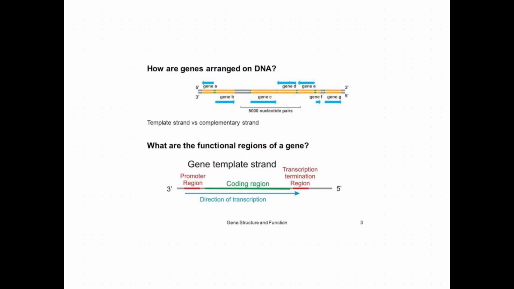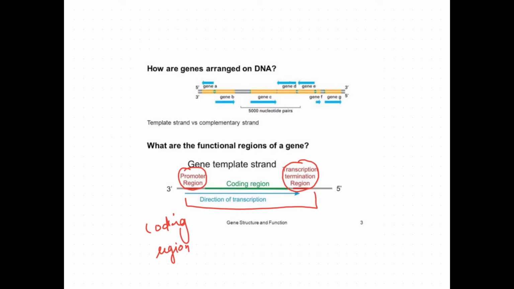This is the coding region of a gene. In this you can see information like a promoter region and a termination region. The promoter region is actually driving or initiating the process of formation of that particular protein, and the termination region stops that.